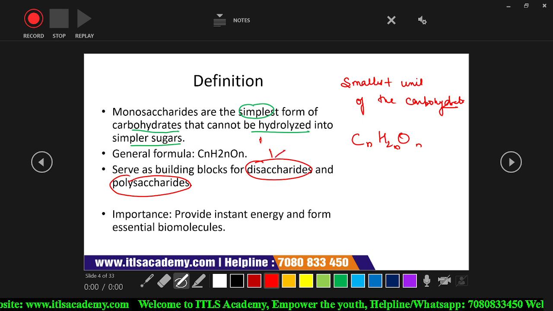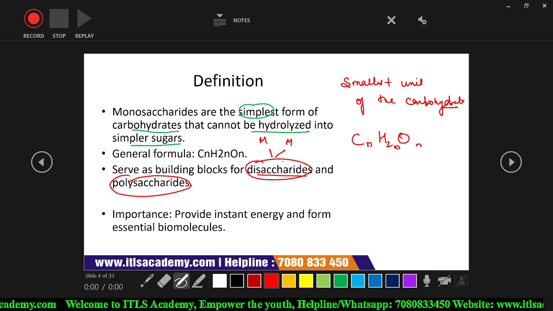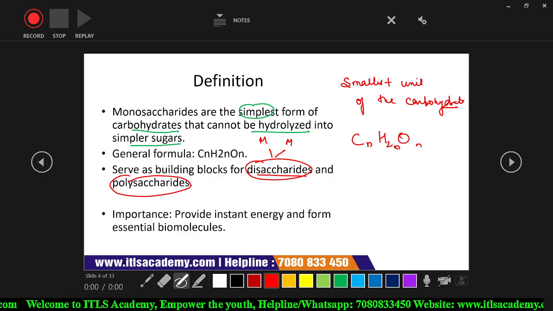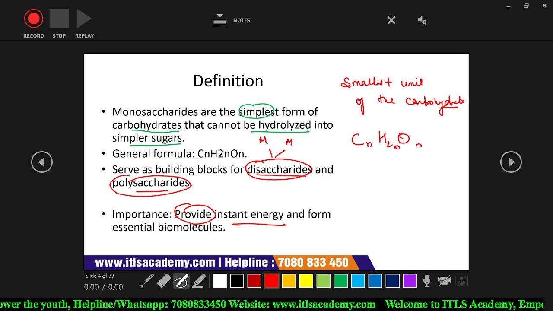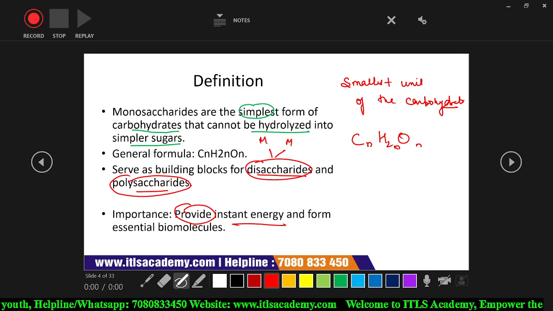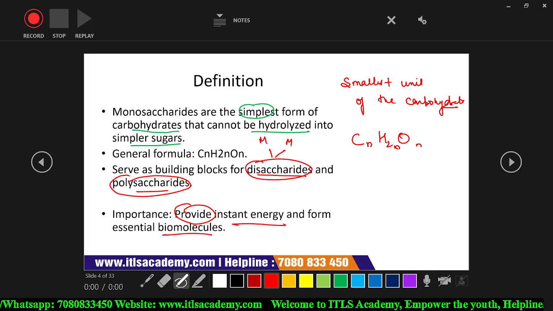When two units of monosaccharide combine together, it forms a disaccharide, and when many units of monosaccharides combine together, it forms a polysaccharide. These monosaccharides provide instant energy to the human being and also form essential biomolecules.